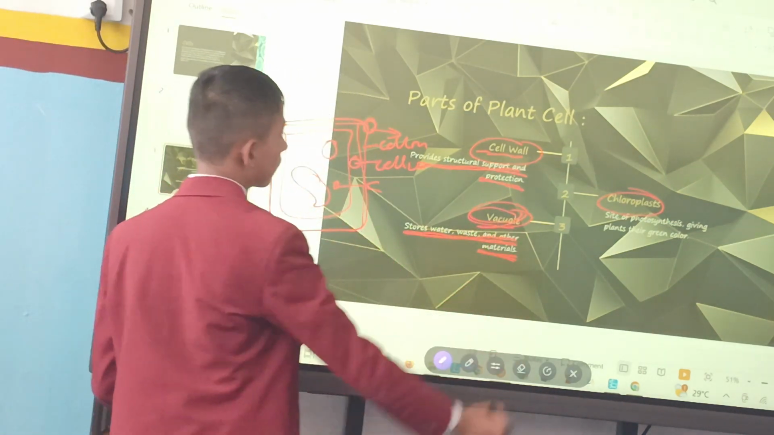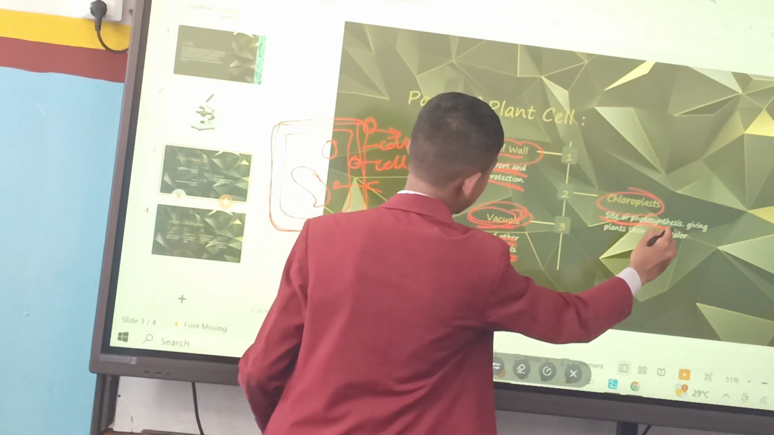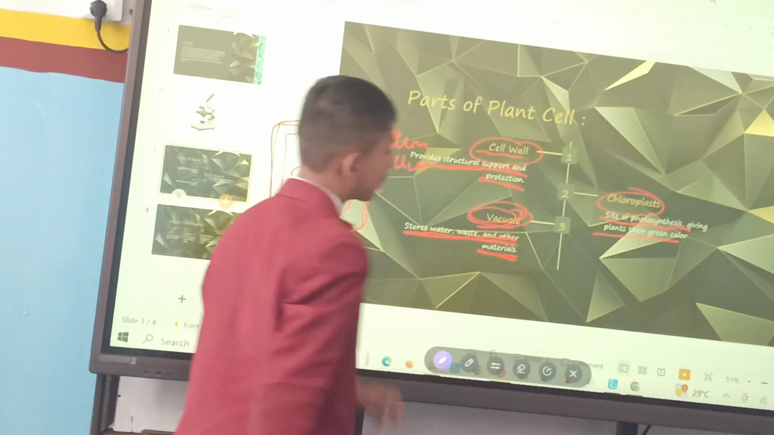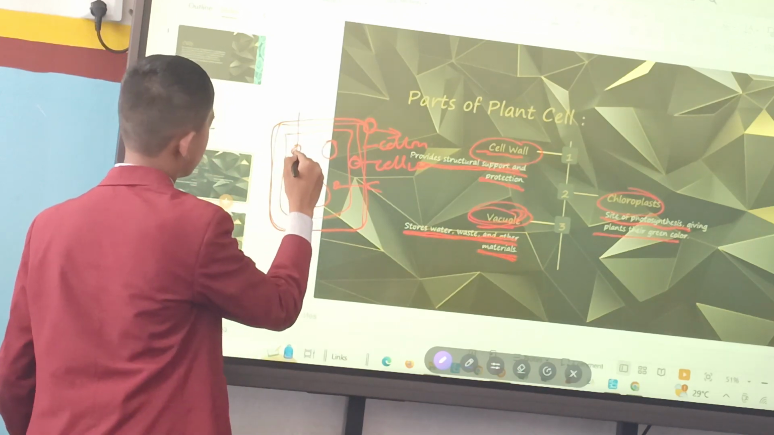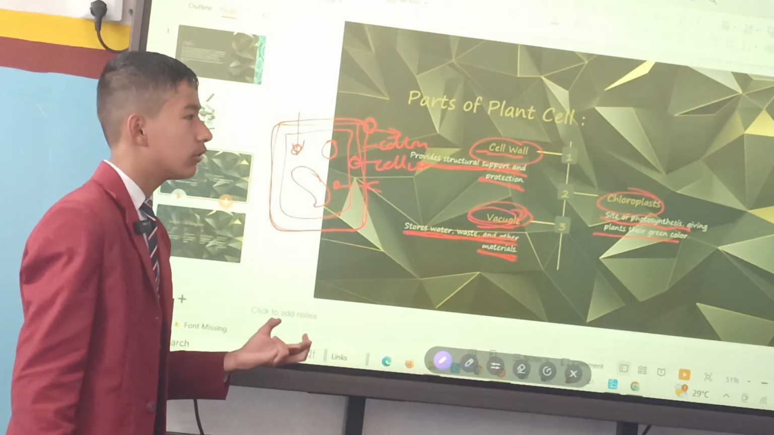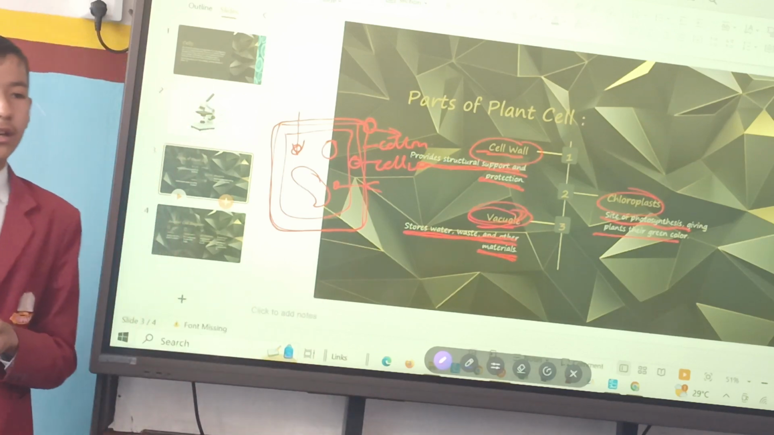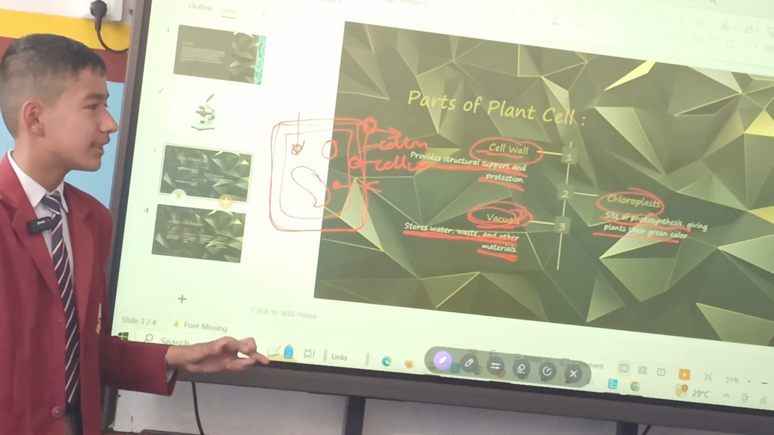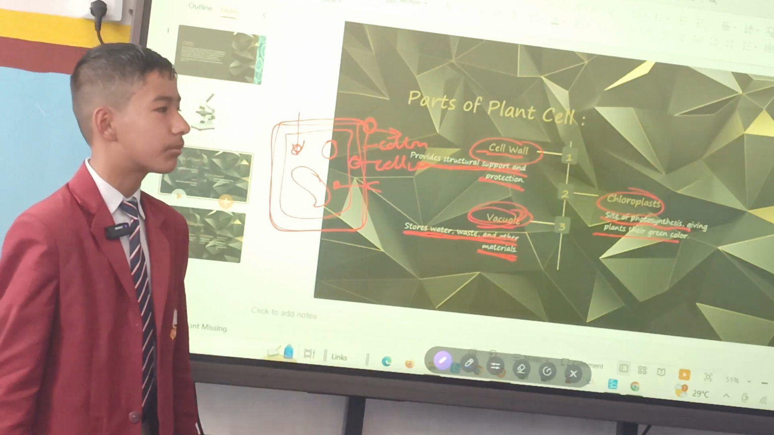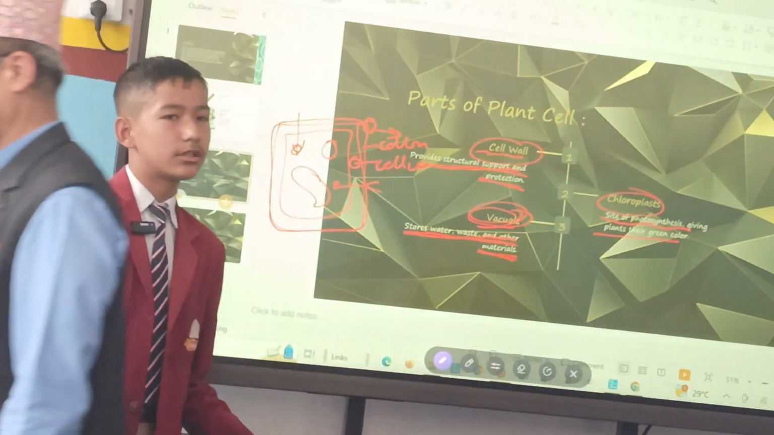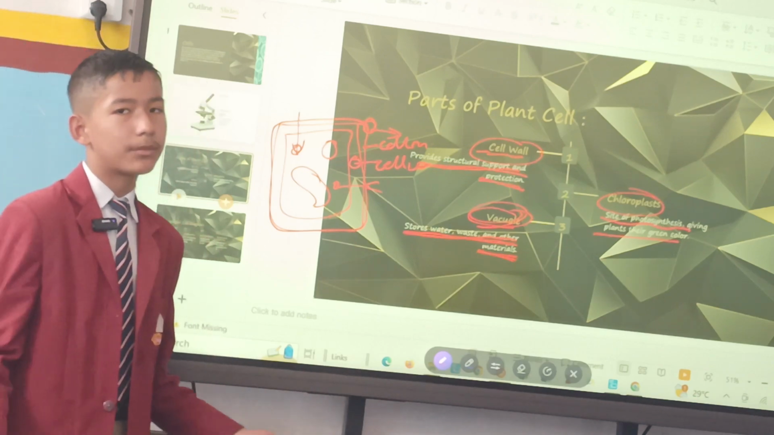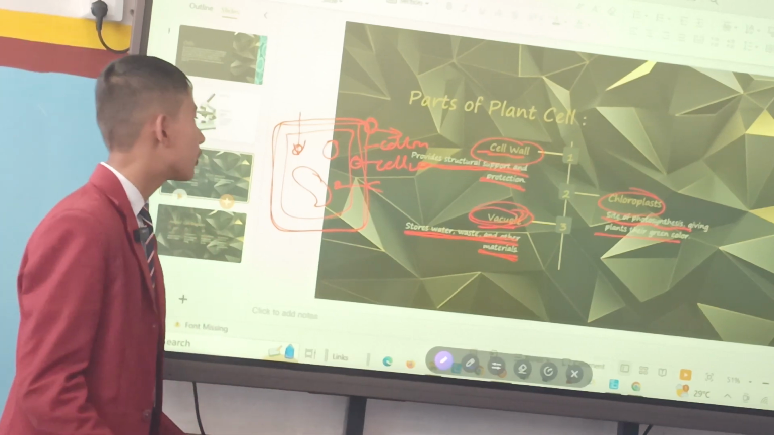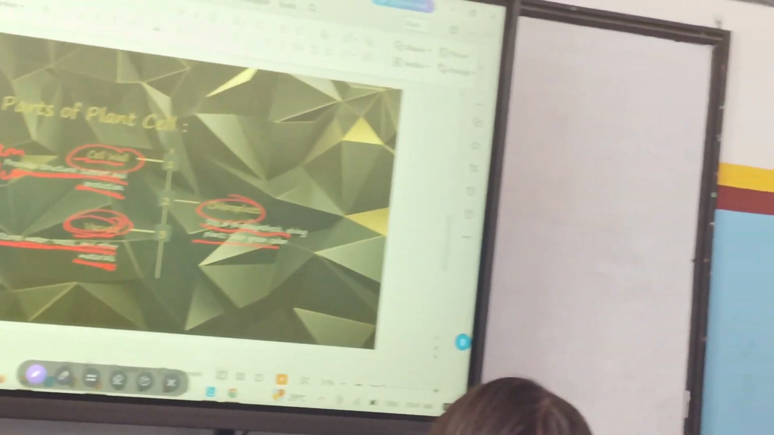The next one is given a chloroplast, site of photosynthesis, giving plants their green color. Chloroplast is important here. It says that chloroplast is the main route from which the photosynthesis process is done. Maybe some of you don't know what photosynthesis means. Mainly, photosynthesis is the process in which the plants use the sunlight and the water or the glucose they have in order to make plants pigment green and make it more healthier. Now, by saying this much, my parts of plant cell slide is also over.